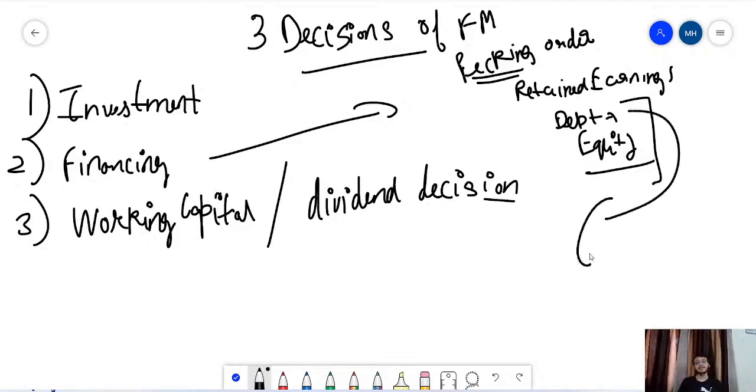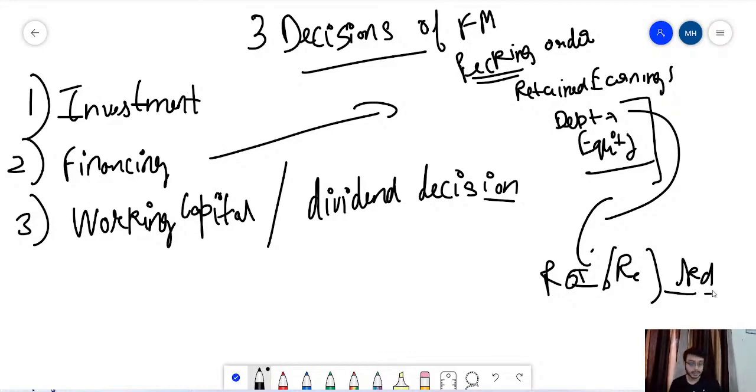We can raise debt only till the point when your return on investment, which is nothing but equity and debt sources, is making money for you, or your return on equity, which is only on the basis of equity, like if you have purchased the shares of your company, are you getting a certain return or not? Either of these must be greater than the cost of debt. Your cost of debt is nothing but the interest obligation, the interest rate that you are paying on your debt.